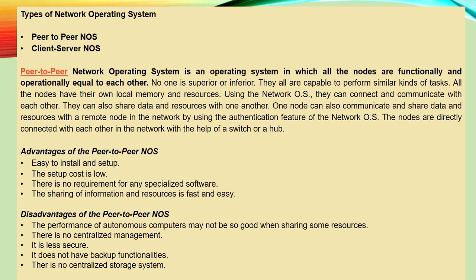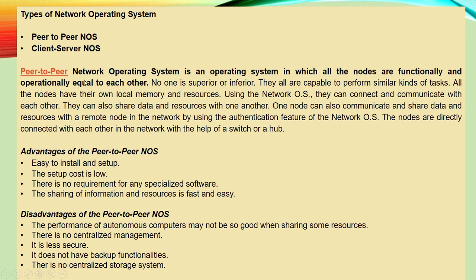Now let's move to the topic of what the different types of network operating systems are. One is the peer-to-peer network, and another one is the client-server network operating system. So what is peer-to-peer? A peer-to-peer network operating system is an operating system in which all the nodes are functionally and operationally equal to each other.